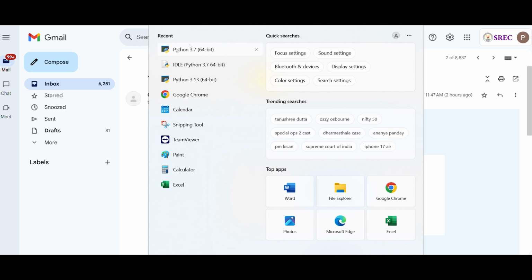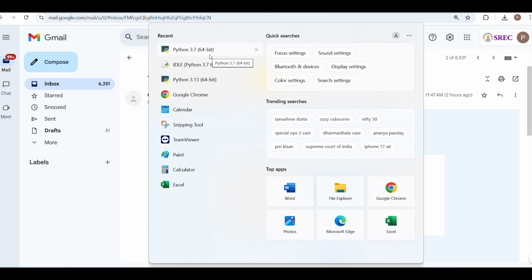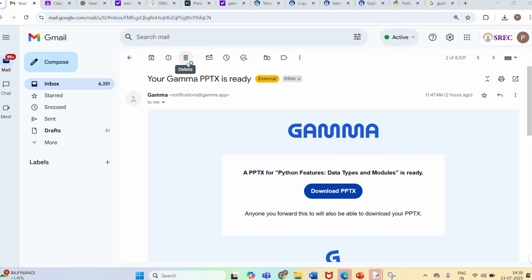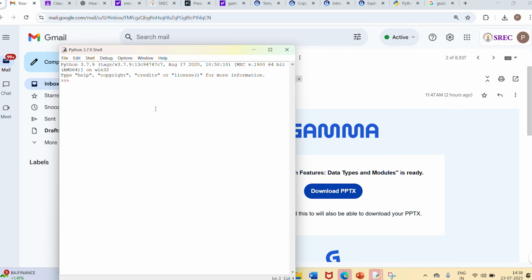Here I have installed Python 3.7, and now when we get inside this IDLE, you get a command prompt like this, Python 3.7.9. This is the version of Python that is installed, and this symbol is called the chevron symbol, which indicates that we are in interactive mode. Already I said interactive mode means an interpreter is used to translate the code.